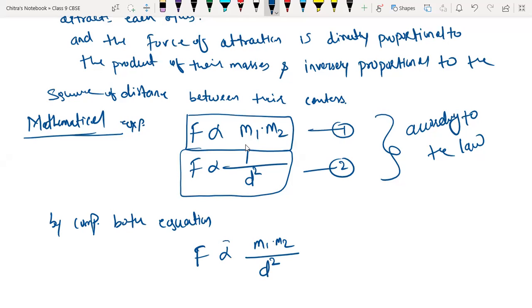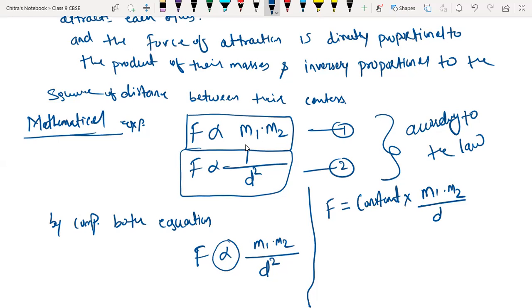Now I'm going to convert that proportional sign into the equal sign. So F equals, whenever we convert a proportional sign into equal, we multiply with a constant. So G, constant, into m1 into m2 divided by d square.